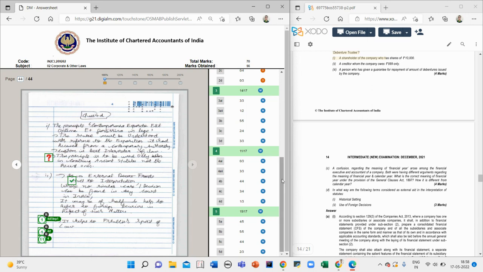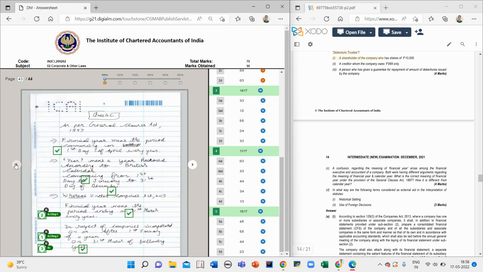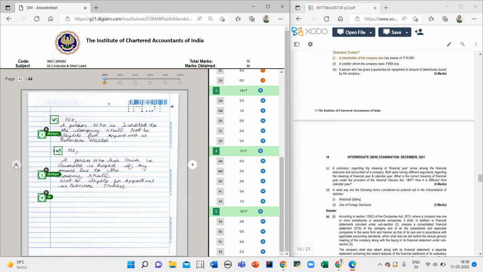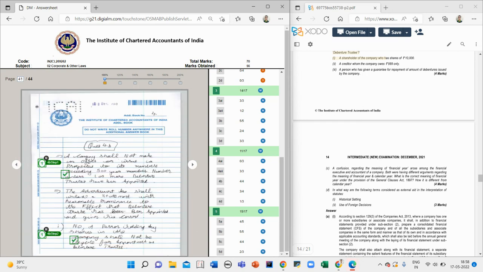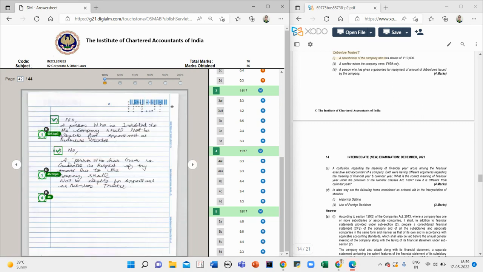Then what I will suggest is, the provision you have explained very well. The conclusion should be very brief. Like it asks whether he can be appointed as debenture trustee. I have explained the provision. Then for the first part I have clearly written no. If your conclusion is not very clear, if I wrote a conclusion this big, then no one has the time to find out whether it is correct or not. They might just try. Your right answer might also get 0 marks. So your conclusion should be crisp and to the point.